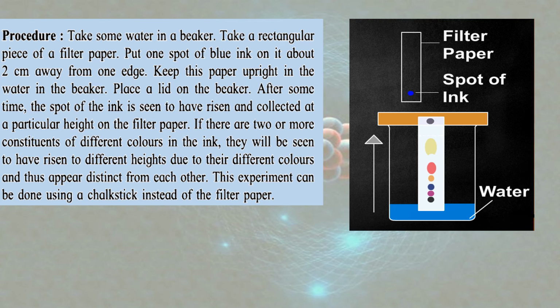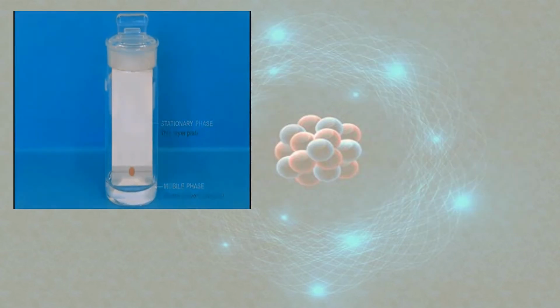If there are two or more constituents of different colors in the ink, they will be seen to have risen to different heights due to their different colors and thus appear distinct from each other. This experiment can be done using a chalk stick instead of the filter paper also. Now this is how chromatography works.